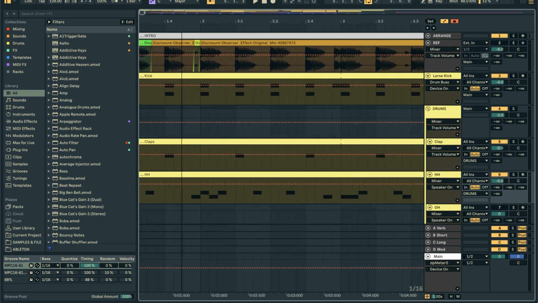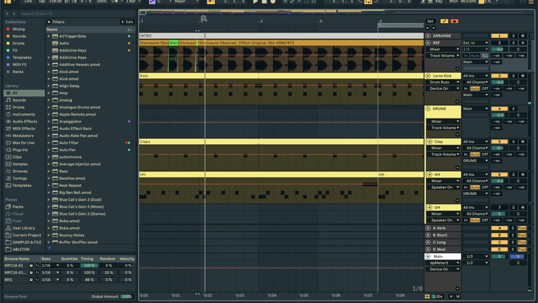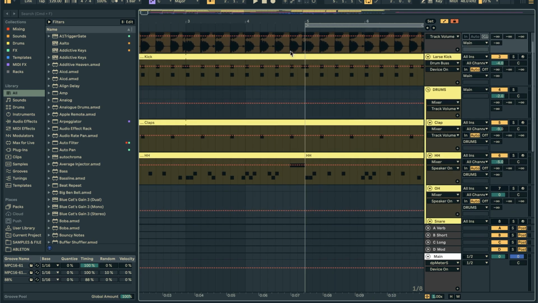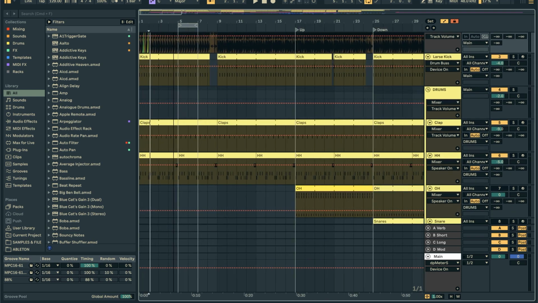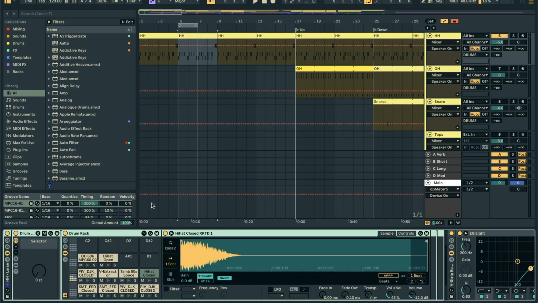I found a little slice of just the hat, as you can see here, and used the similar sound function that I mentioned in that kick stealing video that is in the playlist to find some hi-hat sounds that are similar. Just to show you what it looks like, from this point down here, these are the hats that I always have selected, and then I use the similar sound function to find these additional ones here.